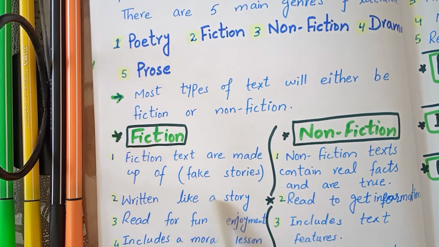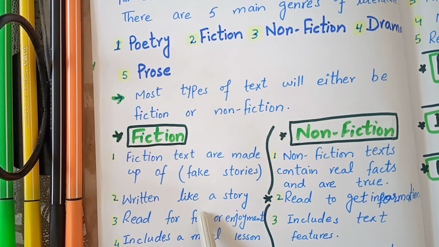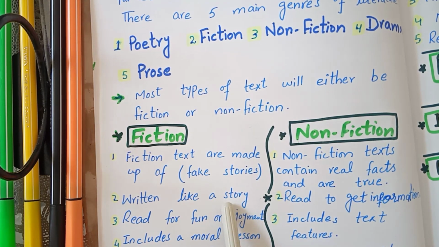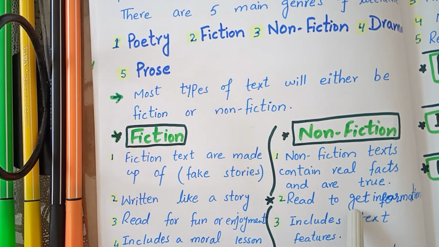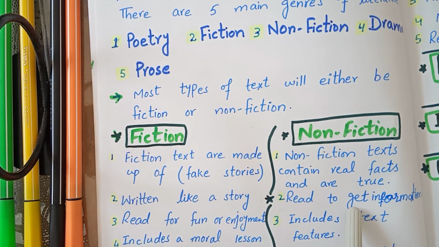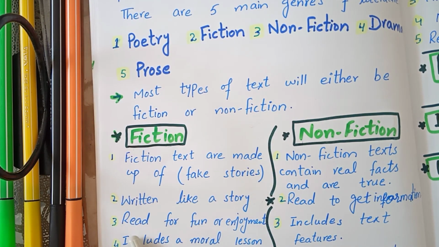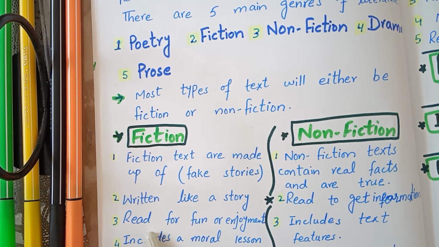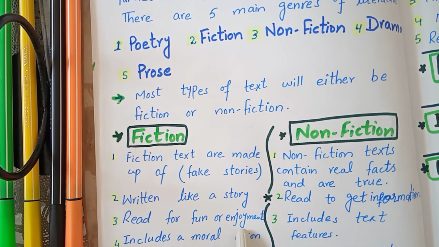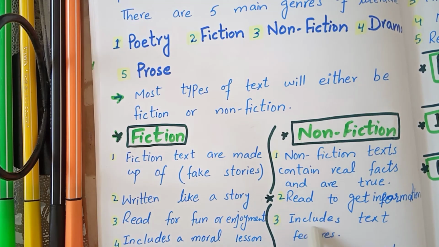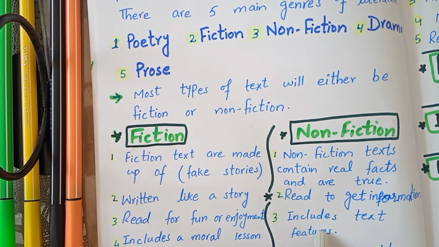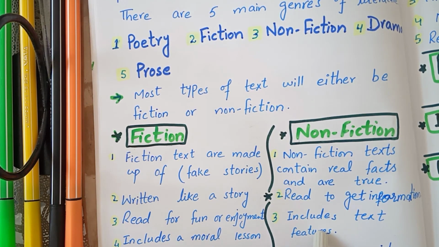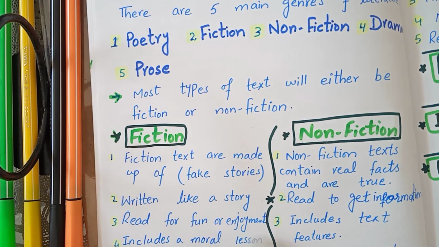Fiction texts are written like a story, while non-fiction is read to get information because it is based on true facts or reality. Fiction text is read for fun or enjoyment, but non-fiction text includes text features. It's not for fun or enjoyment. Its main purpose is to get information.